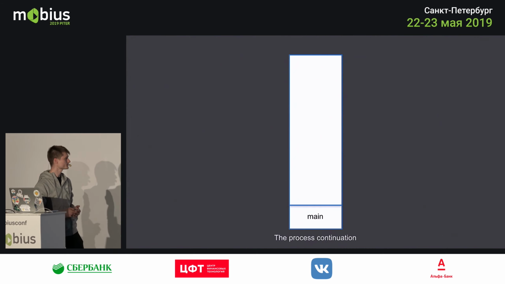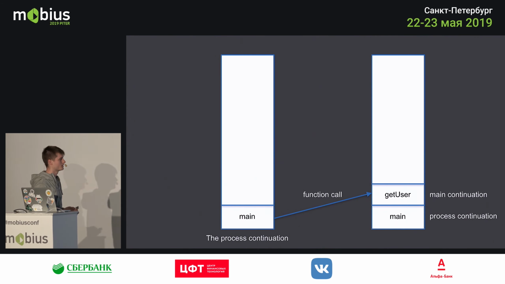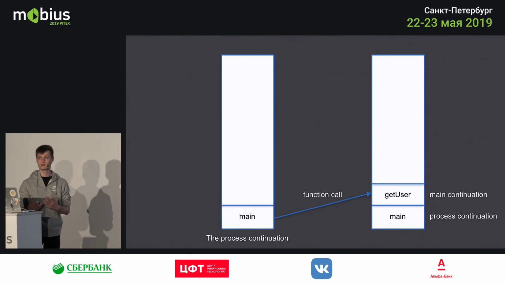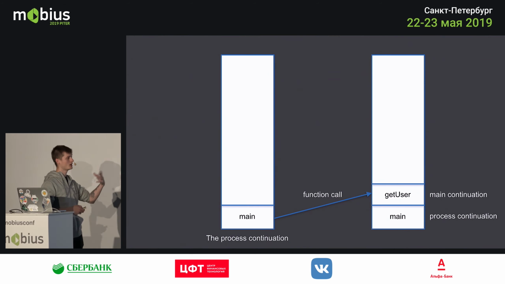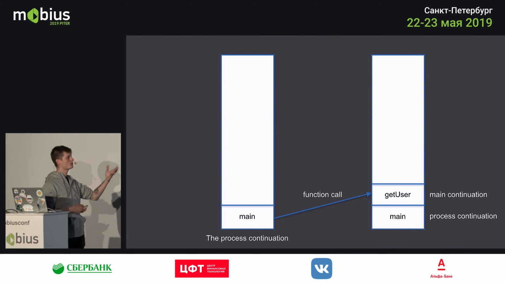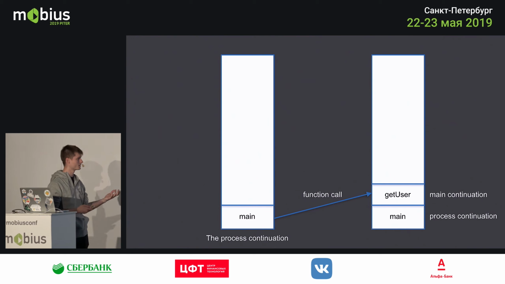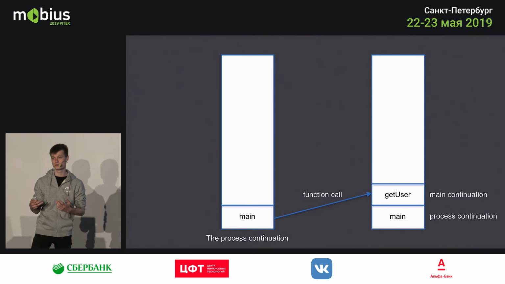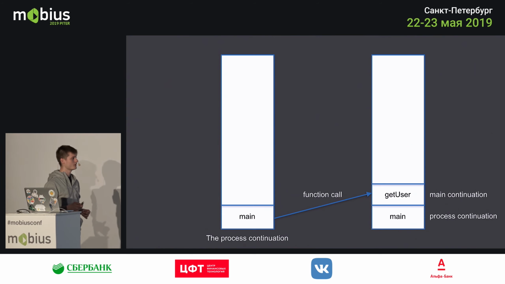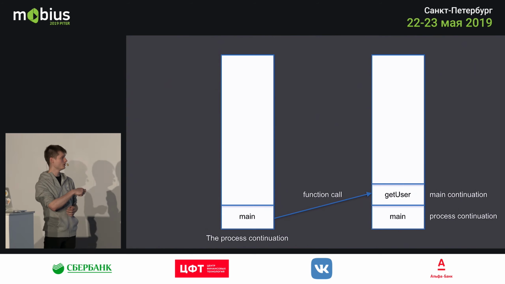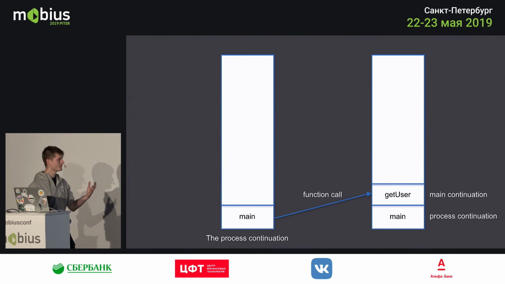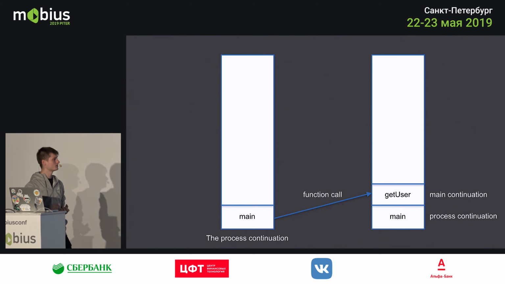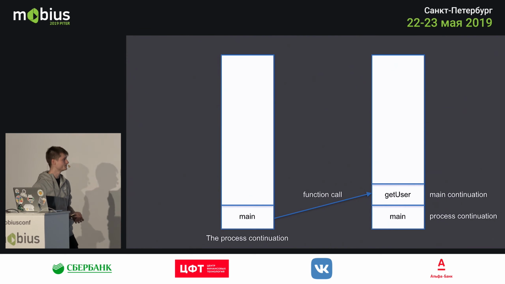So the process knows the function returns something to the process continuation, and it can use that integer to check for the result. What happens when you call a different function is that the process continuation is held within the main function, but the now called getUser function receives the main continuation from the main function. It knows about the state in the main continuation. It also knows about the parameters it got, and it knows about the return type it should return. So once the getUser function returns, it will pass the value down to the main continuation, and the main function can resume. If the getUser function crashes, so if an exception is thrown, it will be propagated all the way down to the process, and the process can handle that exception.